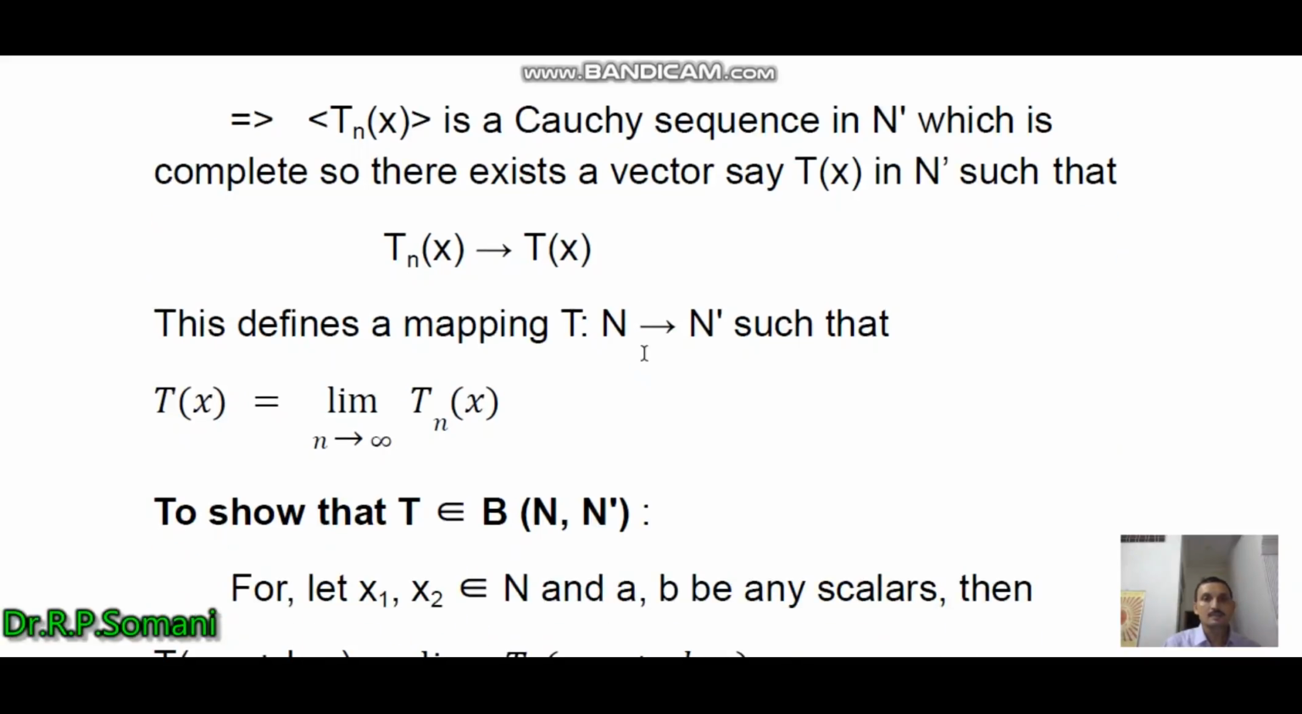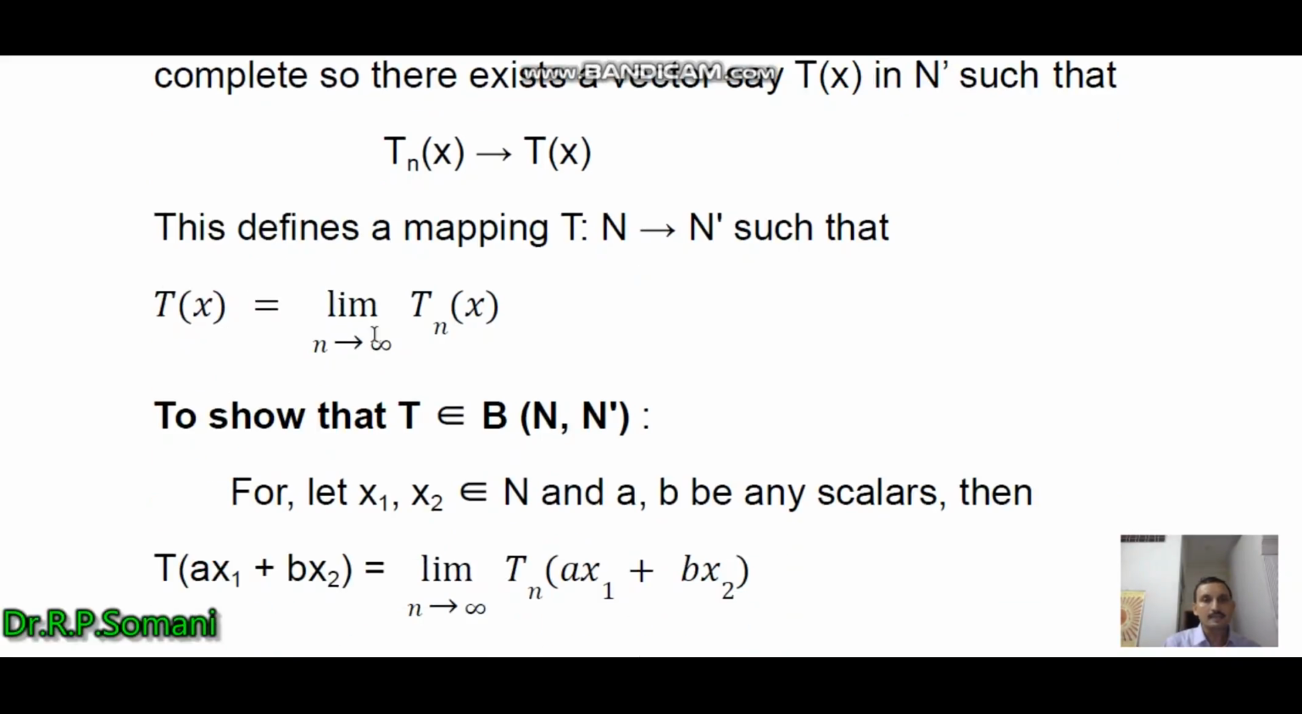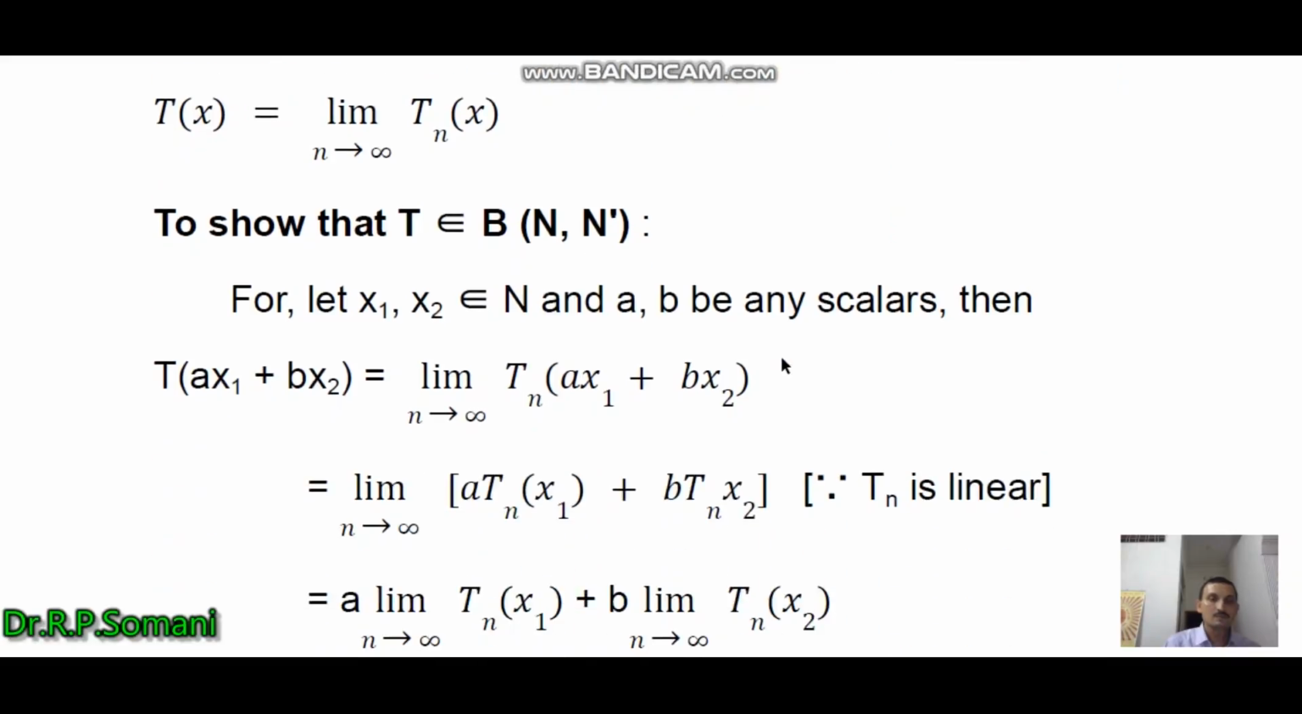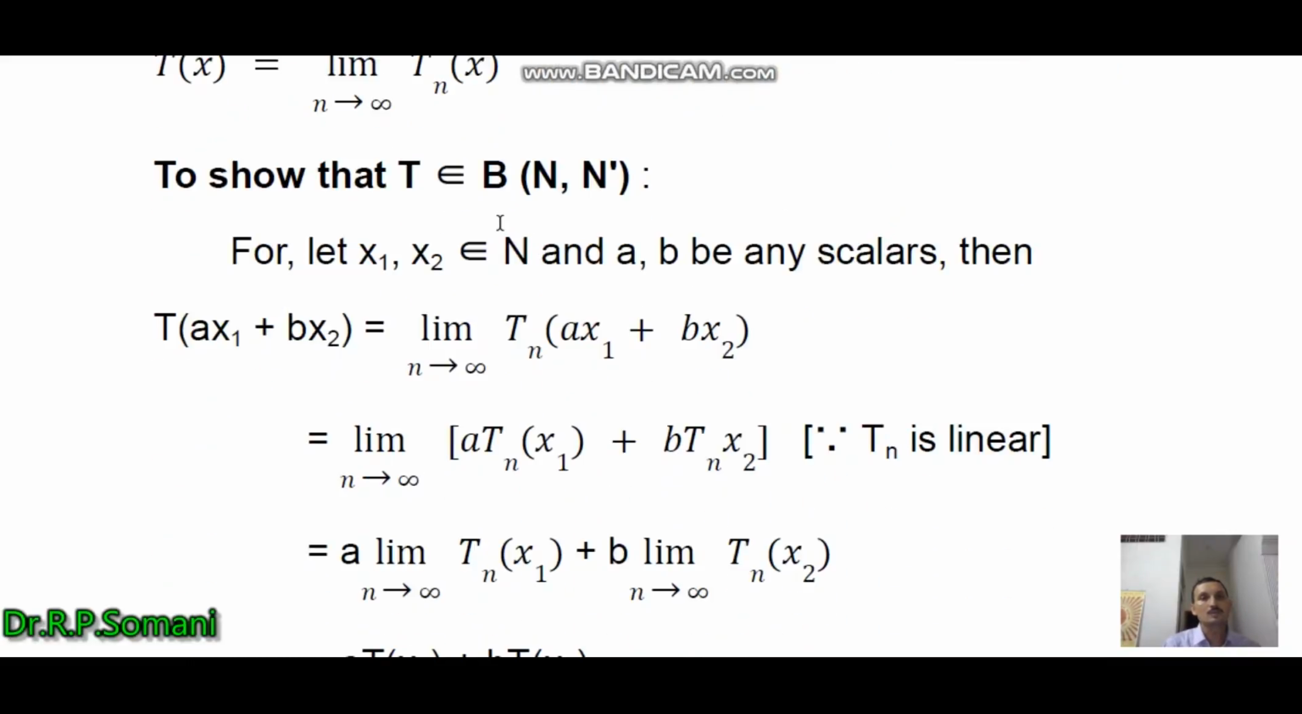So this defines a mapping T from N to N dash such that Tx equals limit n tends to infinity Tnx. Now first we show that this T belongs to B(N, N dash), and for this we have to prove that this is linear.